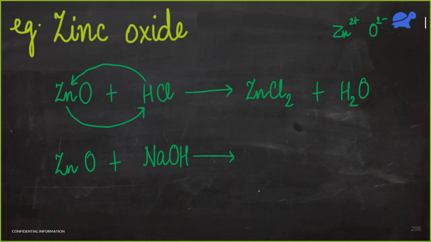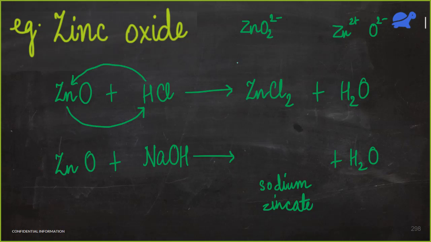This time we are going to get sodium zincate and water. Now, what is the formula of sodium zincate? What is zincate ion? So, zincate ion is ZnO2 2-.